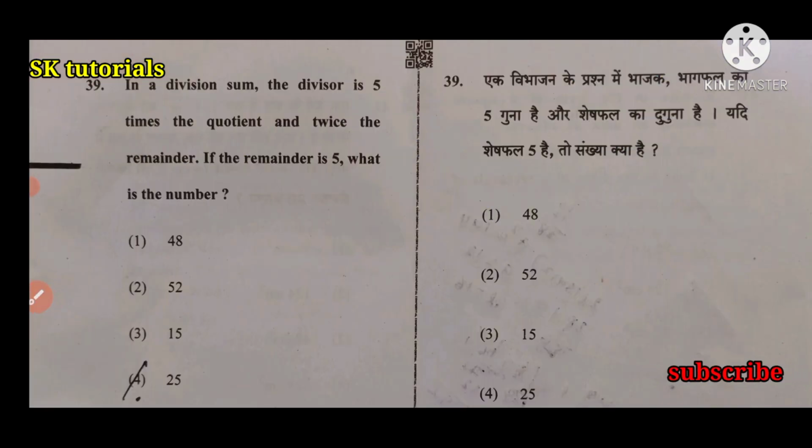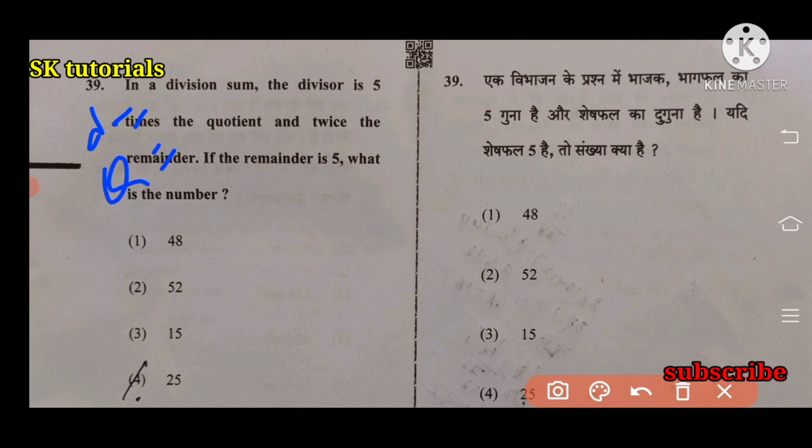In a division sum, the divisor is 5 times the quotient and twice the remainder. If the remainder is 5, what is the number? Divisor, quotient, remainder. Remainder is 5. The divisor is twice the remainder, so 2 into 5 is 10.